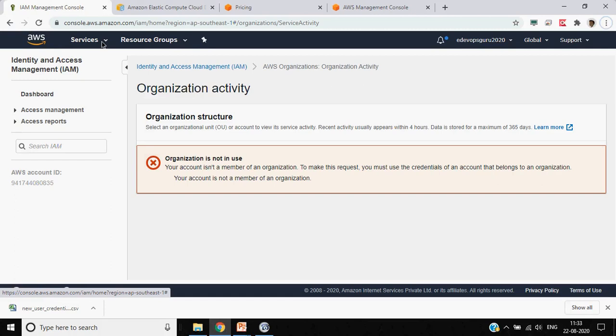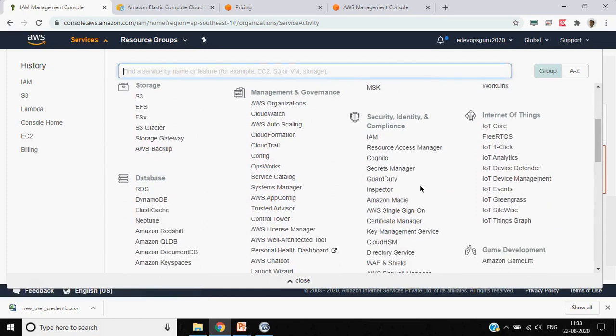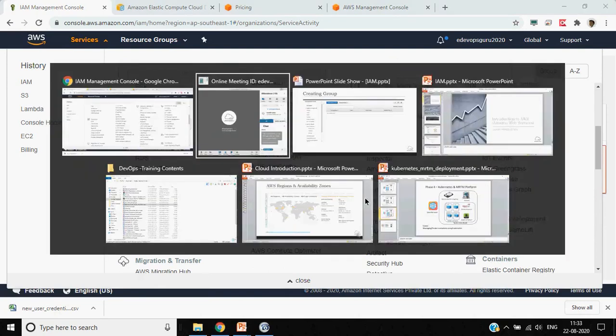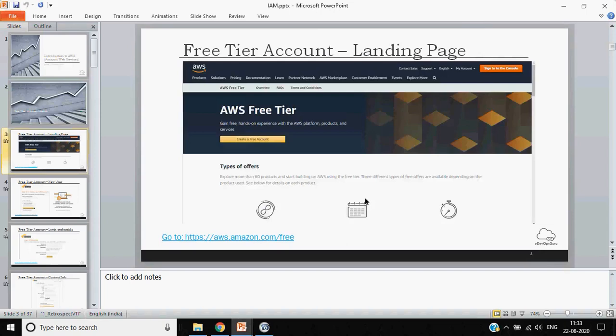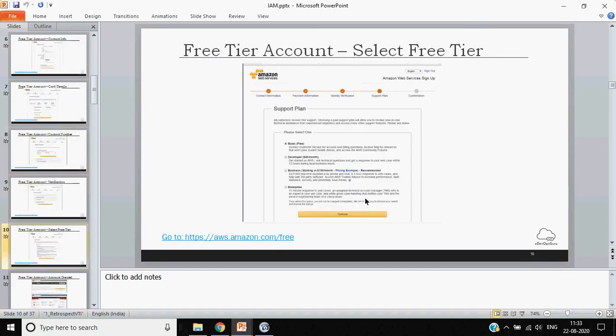So if you go through some old blogs or old videos, you might see this Key Management Service as a part of IAM, but now it has been moved as a separate service altogether.